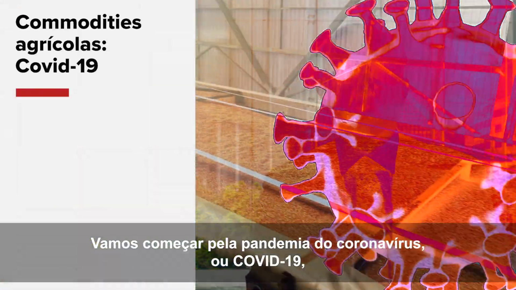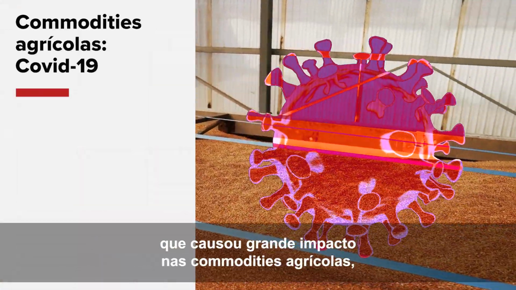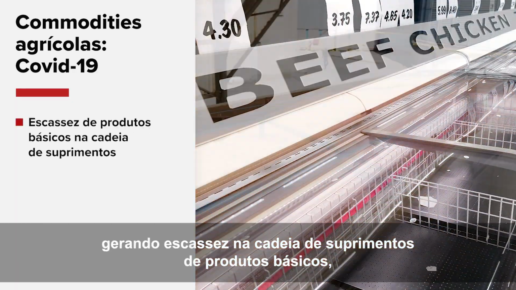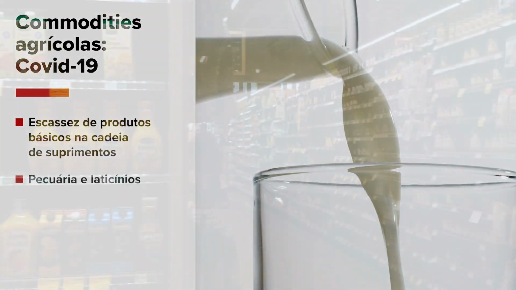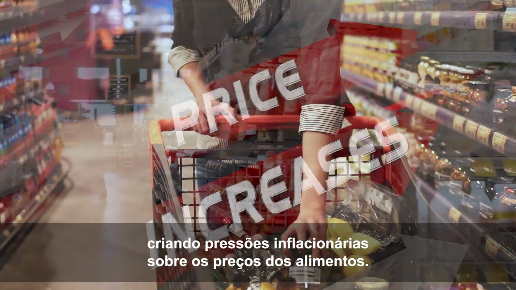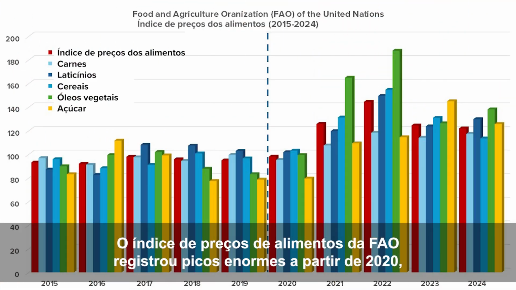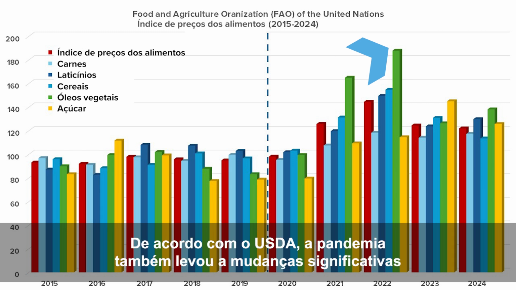Well, let's start with the coronavirus or COVID-19 pandemic, which posed a major impact on agricultural commodities, most critically in supply chain shortages of staples such as livestock and dairy products. In response to these shortages, prices surged, creating inflationary pressures on food prices. The FAO Food Price Index, for example, saw massive spikes from 2020, all across categories including meat, dairy, and sugar.